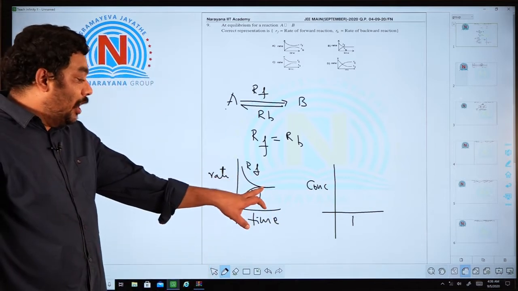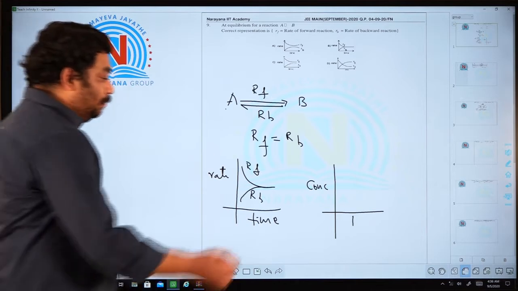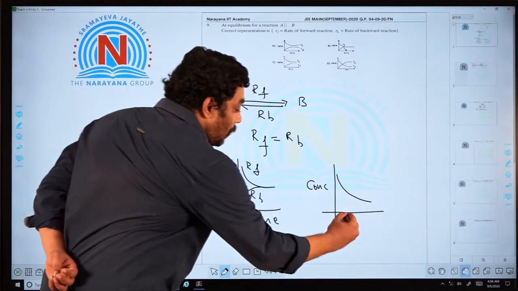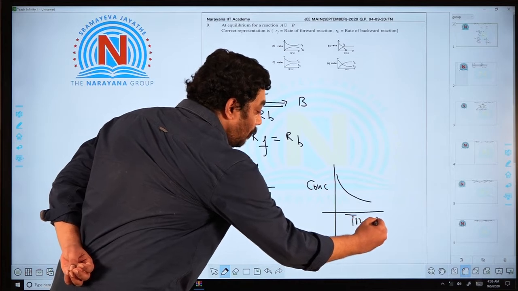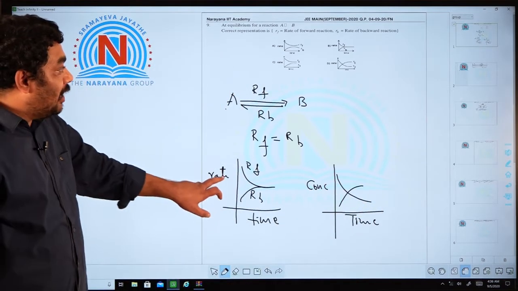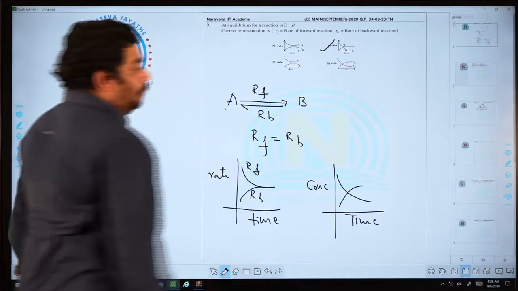At a particular point, both of them are the same. But when I take concentration, the concentration of A decreases like this, and the concentration of B increases like this. So this is the perfect graph for this question. So B is the answer.